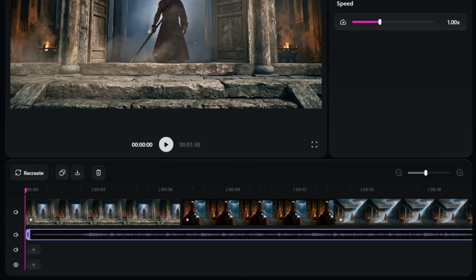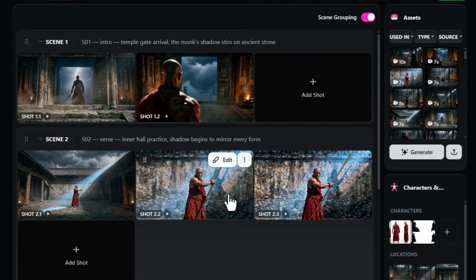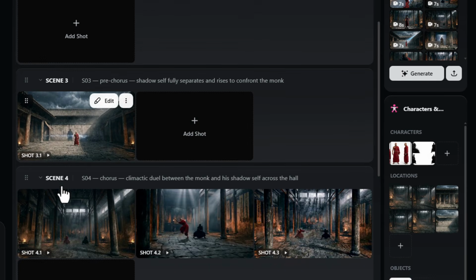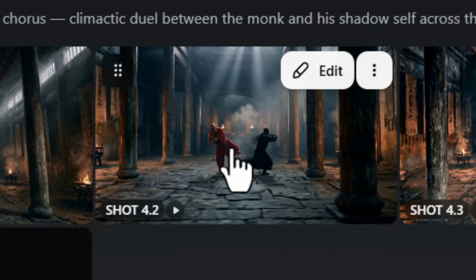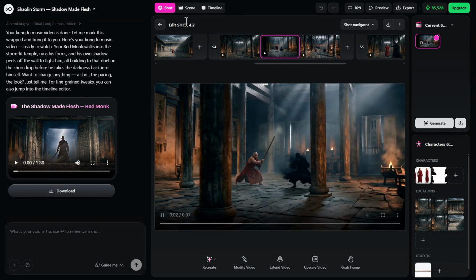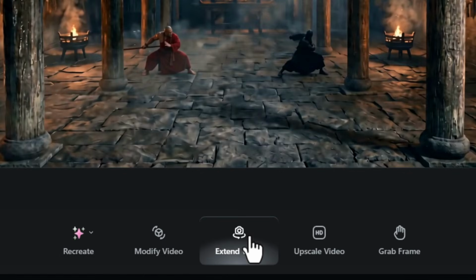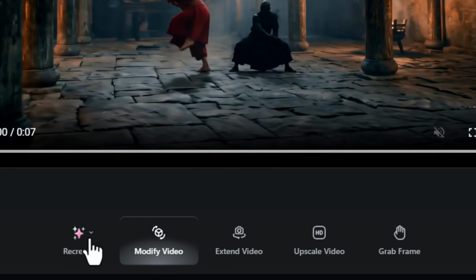But I like the idea of going up to scene because I can find that one shot where things looked a little bit funny. So what I'm going to do is I'm going to go to this shot here and go to edit. And it'll actually bring up the shot itself. You can see that up here where I can edit the individual shot. I can either extend the video, I can modify it, or even recreate it. I'm going to hit recreate.